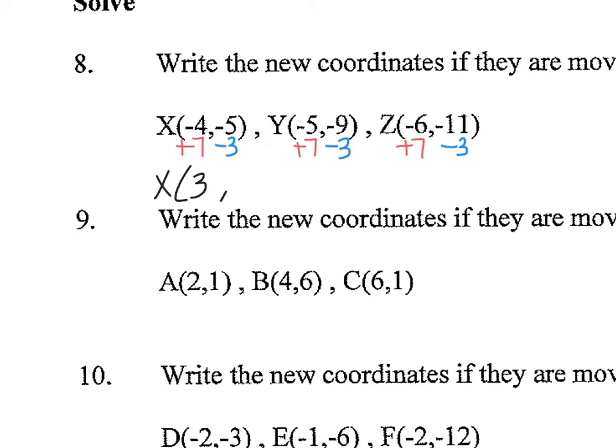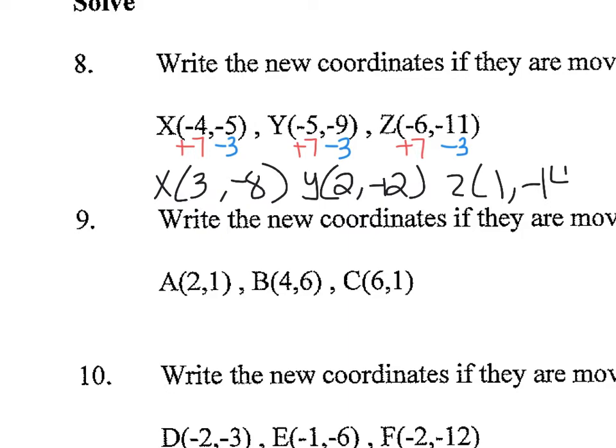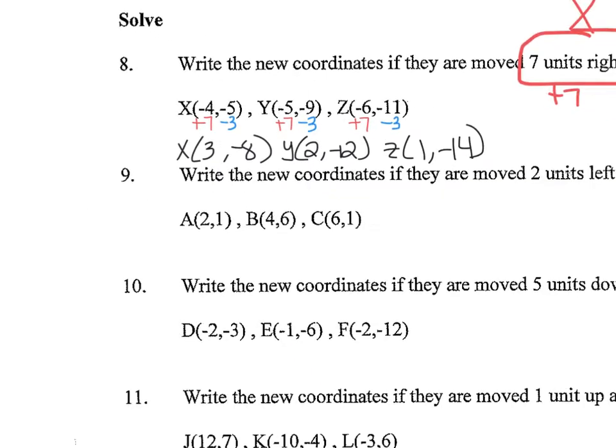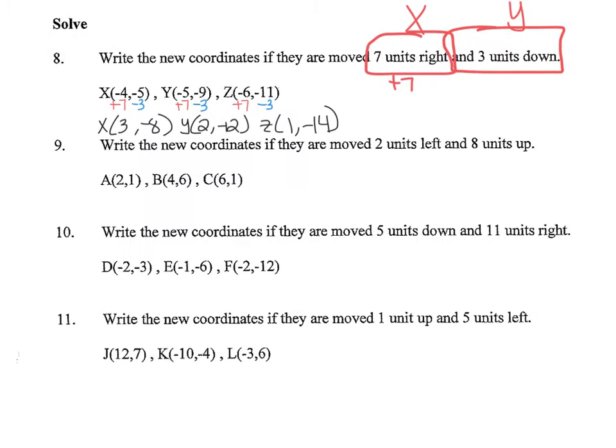Negative 5 minus 3. Don't do minus negative, just do minus 3. That's negative 8. Y, negative 5 plus 7 is 2. Negative 9 minus 3, just minus 3. Negative 12. Z, negative 6 plus 7 is 1. And negative 11 minus 3 is negative 14. And that's all you're doing on those.